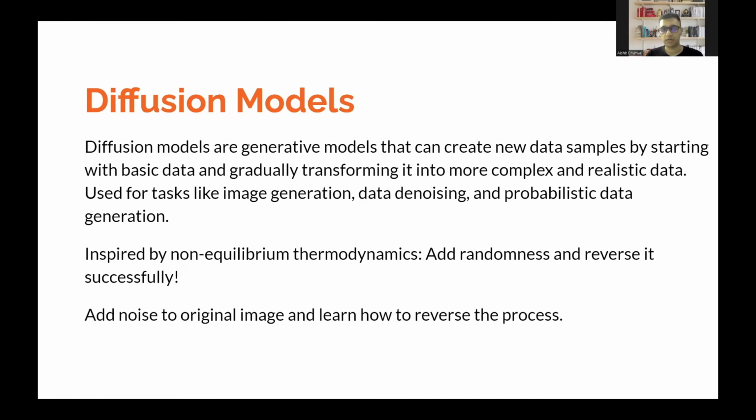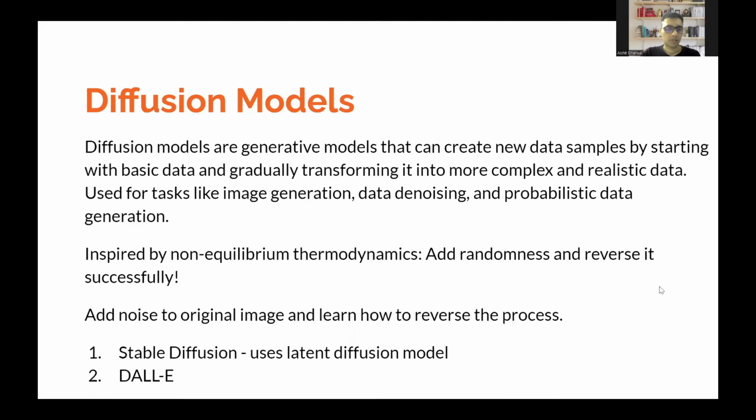The basic principle of these models is, to any image, they add some randomness. That is, they add some random noise onto every pixel of the image, and they do this step by step, and then they try to reverse the whole process and recreate the same image again. That is how a diffusion model is trained. So that is what it says here: add noise to the original image and learn how to reverse the process.